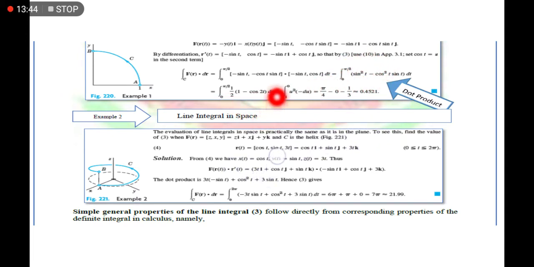So we find this u here. We have to represent this t as a function of u. Then substituting the value, we have here 0, we have here pi over 4 minus 0, or 1/3, or approximately equal to 0.4521. This would be the final answer of our integration.